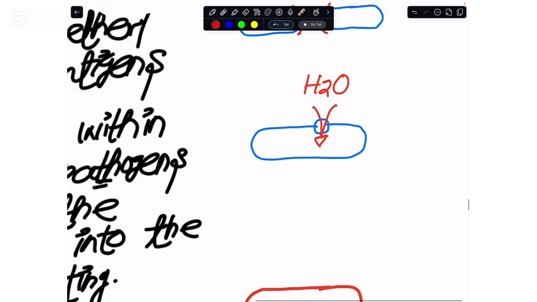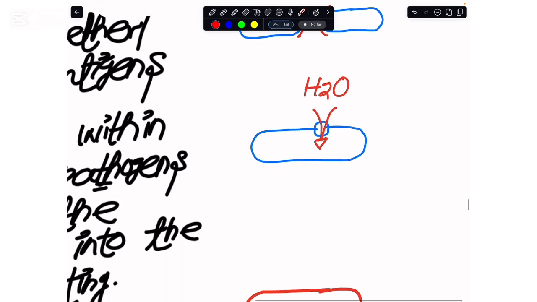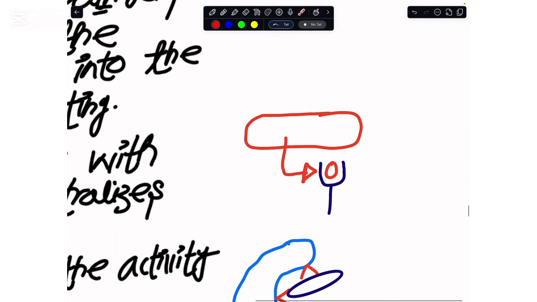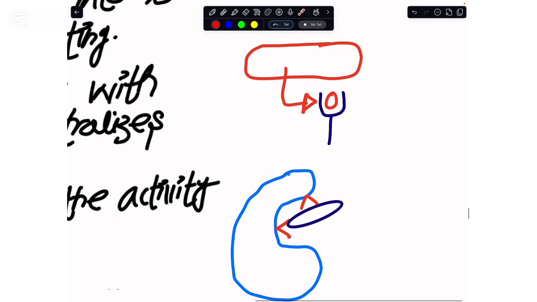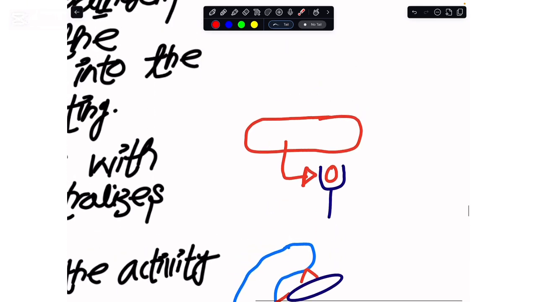The other thing is that these antibodies create pores in the surface of the pathogen, and when these holes are generated within their cells, the water would enter. And when the water enters, as a result of that, these pathogens burst and are killed. The other situation is that these antibodies have an ability to also